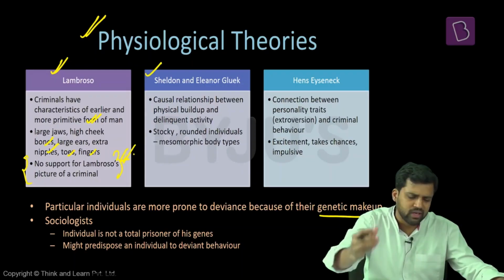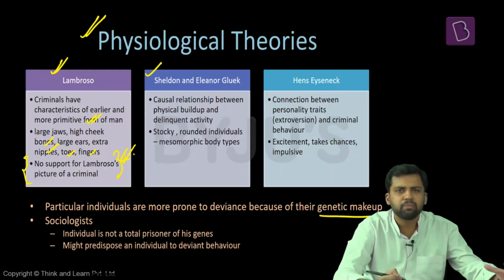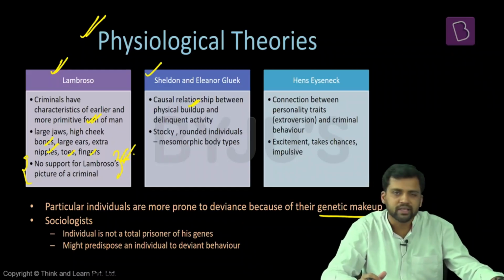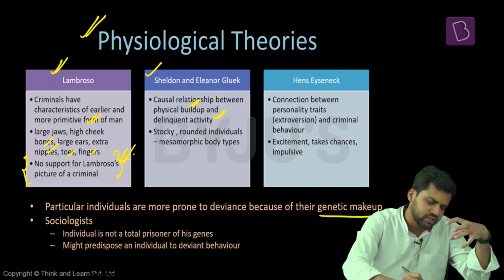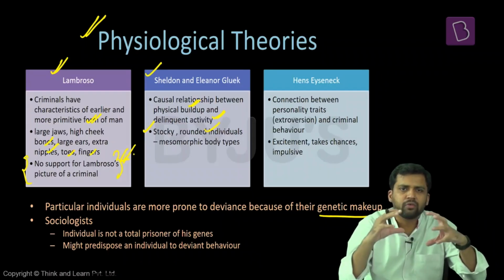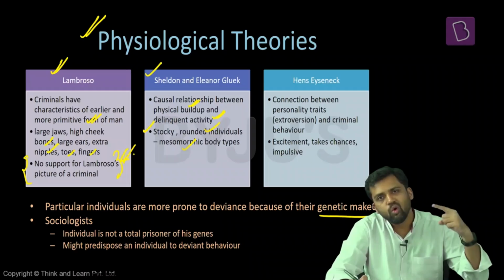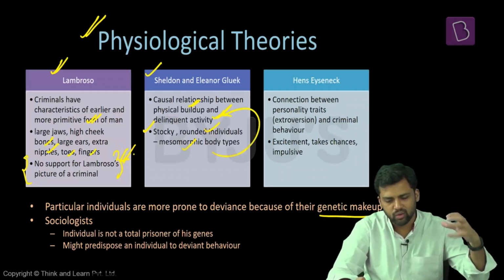Sheldon and his group talk about some other concepts. They're saying that there is a relationship between your build, how your body is shaped, what kind of structure your body has, and delinquent activity. He says those who have stocky, rounded bodies, this particular kind of structure, is referred to as mesomorphic. So those who are mesomorphic are more prone to delinquent activity. Again, not much empirical evidence is there to prove this.